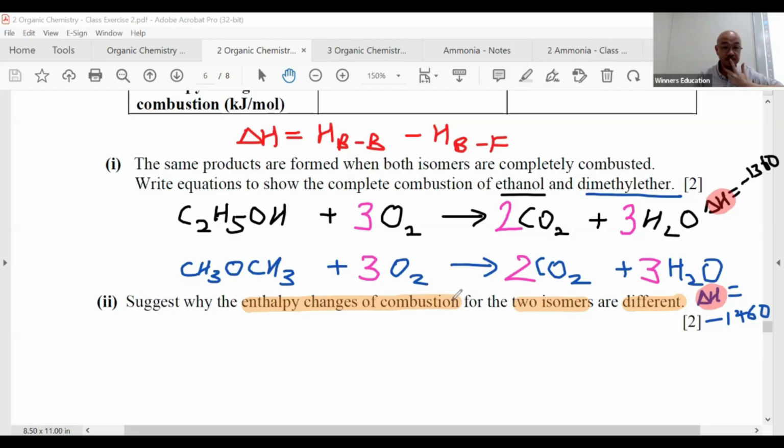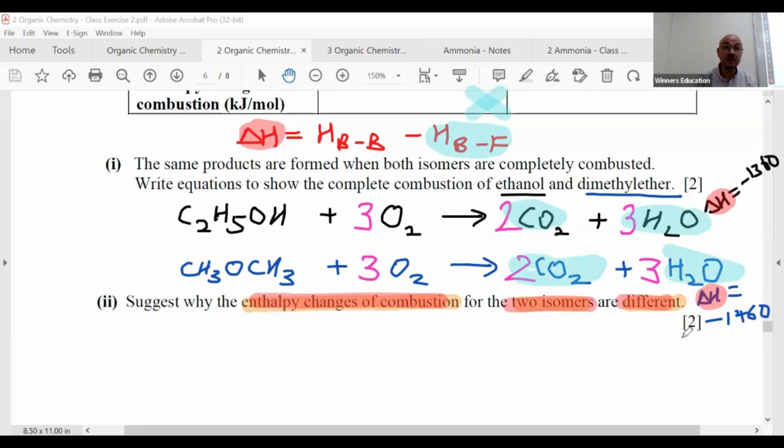It's all cross-topic. Using this formula, let's use two colors. Which is the one that caused the delta H to be different? It's very simple math. The two values are different, so is it HBB or HBF that caused it to be different? Open your eyes. Bond form comes from the products. Remember? Is the product the same? So you have nothing to do with this.